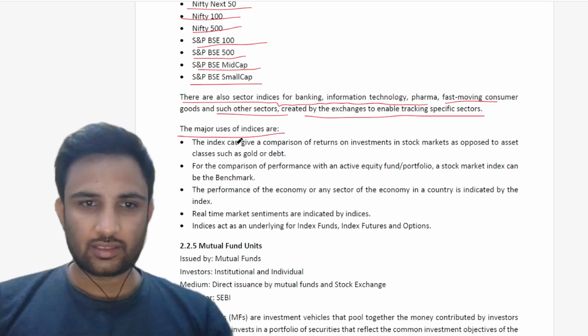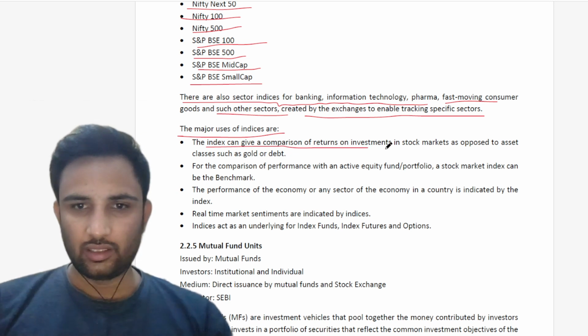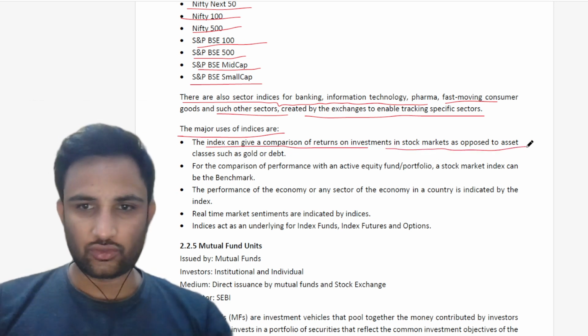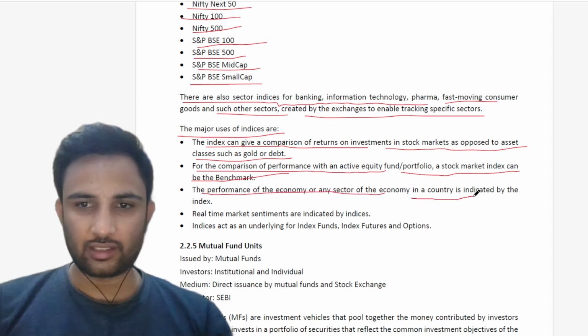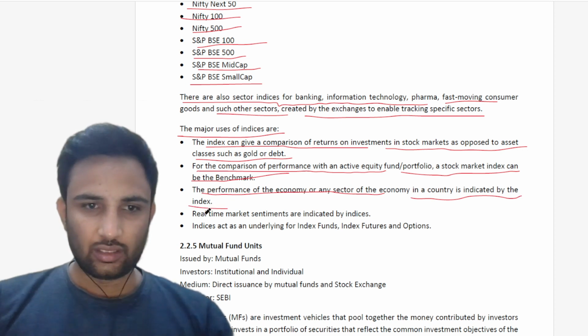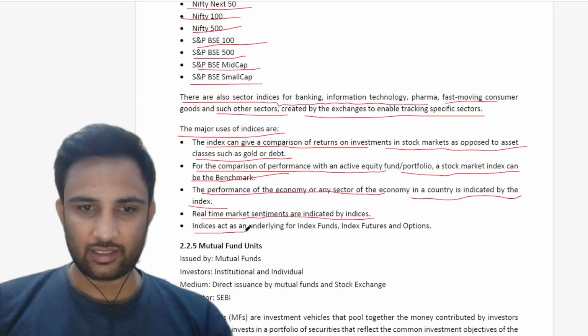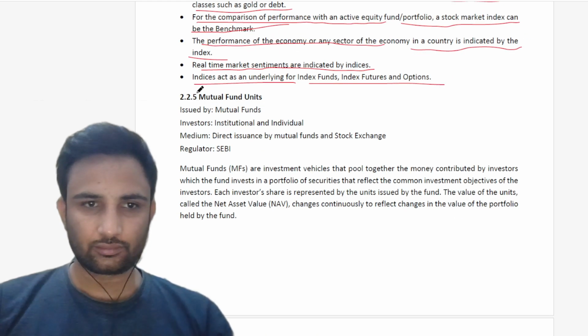The major uses of indices are: the index can give a comparison of returns on investments in stock markets as opposed to asset classes such as gold or debt. For the comparison of performance with an active equity fund portfolio, a stock market index can be the benchmark. The performance of the economy or any sector of the economy in a country is indicated by the index. Real-time market sentiments are indicated by indices. Indices act as an underlying for index funds, index futures, and options.